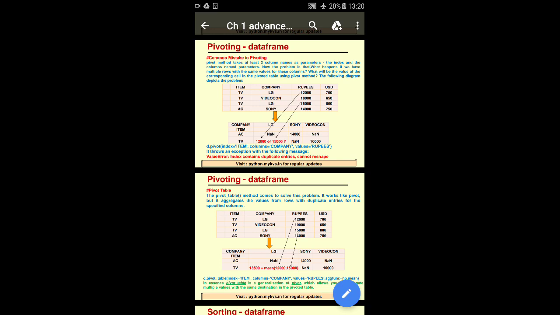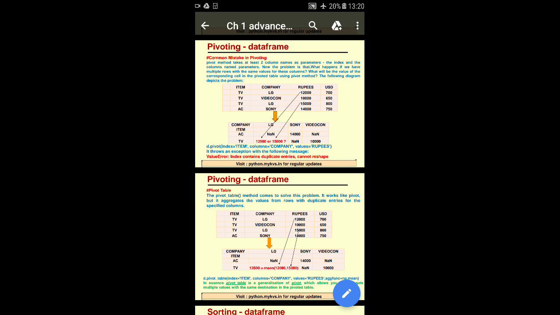Now our definition says that the pivot method takes at least two column names as parameters, the index and the columns parameters. Here we are seeing that 12,000 and 15,000 are difficult to store because TV is repeated, and for TV, two company names are the same, 2 times LG and 1 time Videocon.